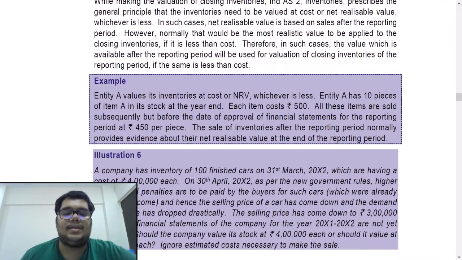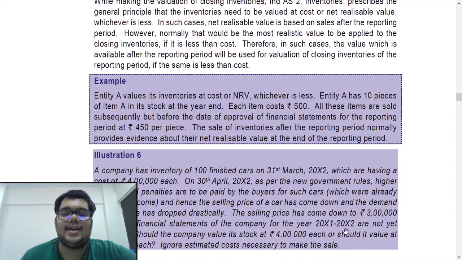Let us go for the example. Illustration 6. A company has inventory of 100 finished cars on 31st March X2 which have a cost of 4 lakhs each. On 30th April X2, as per the new government rules, higher road tax and penalties are to be paid by the buyers for such cars, which were already expected to come. So you were expecting these new road tax and penalties to come, and they have come now, and hence the selling price of a car has drastically come down. Selling price has now come down to rupees 3 lakhs.